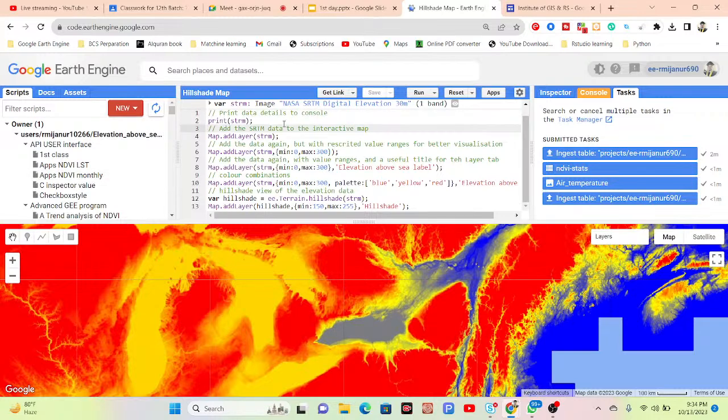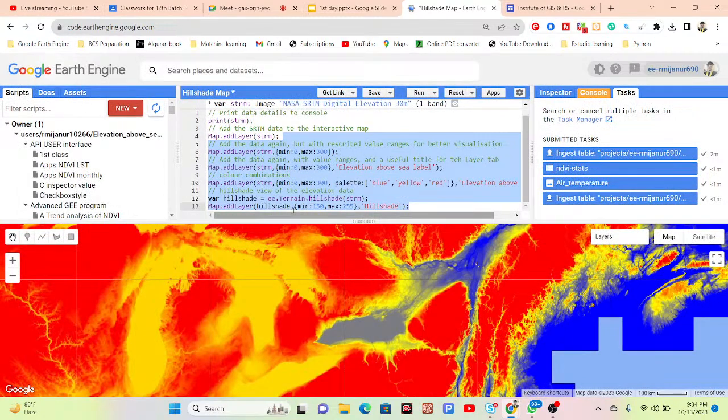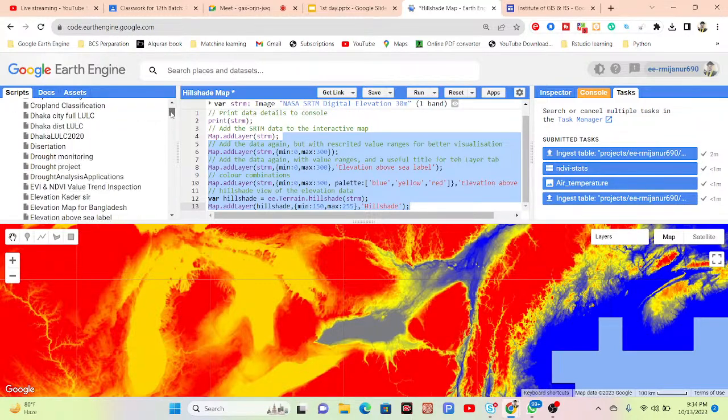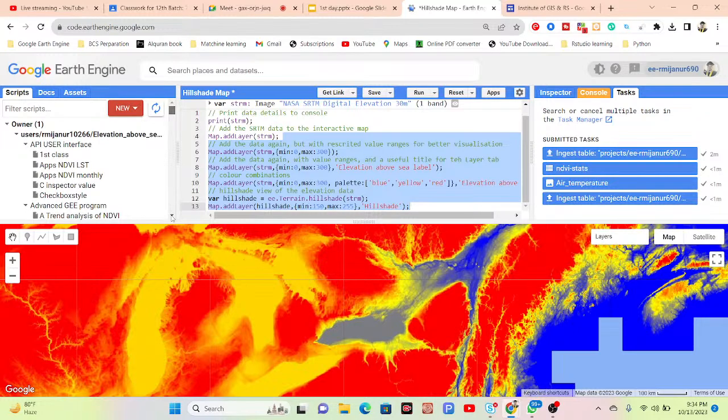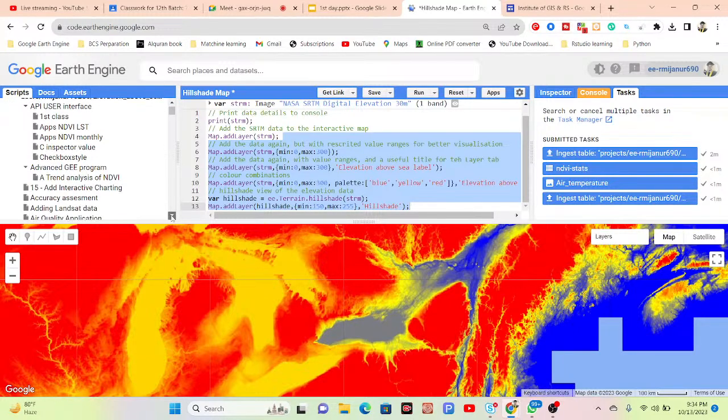Here you can see I already saved this map. You can simply click the save button, choose save as, put a file name, and okay. Then this full code is saved in your script tab. Here you can see I already saved a lot of scripts. When I need a script later, I can simply open it and work with it. So the script tab is managing the scripts you saved.